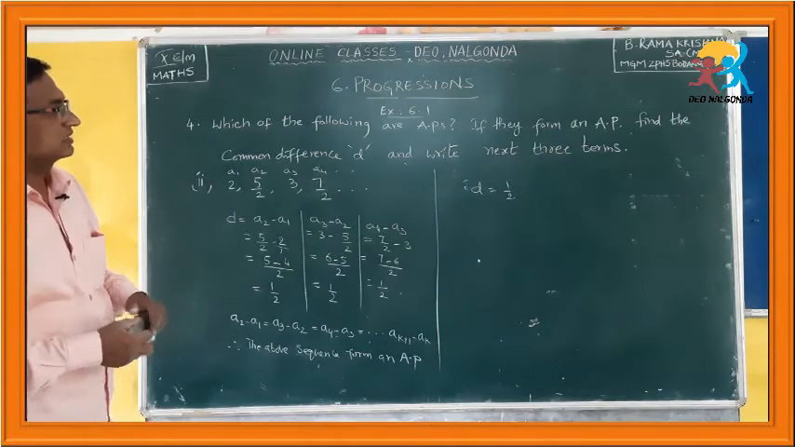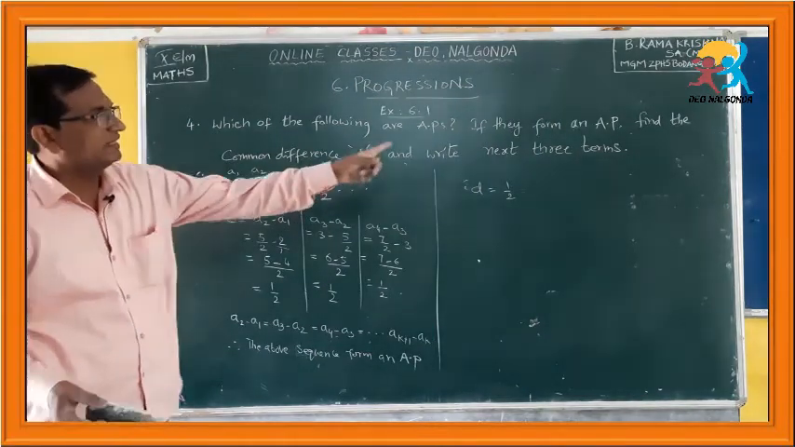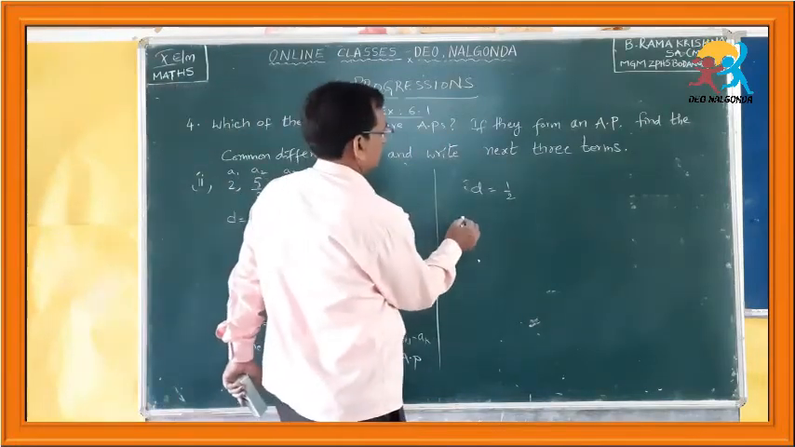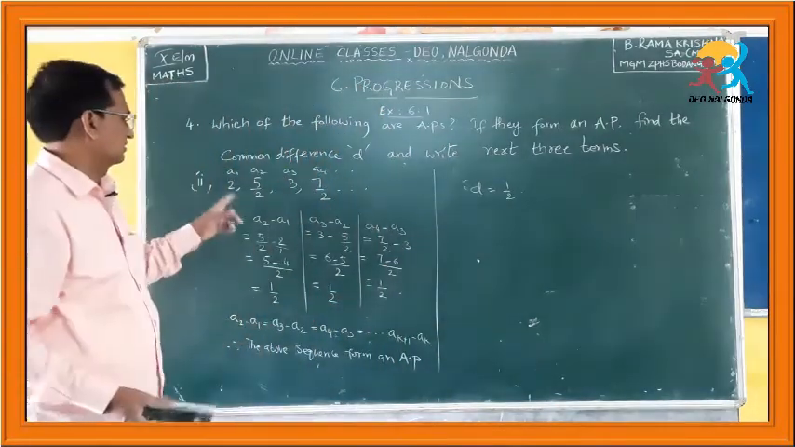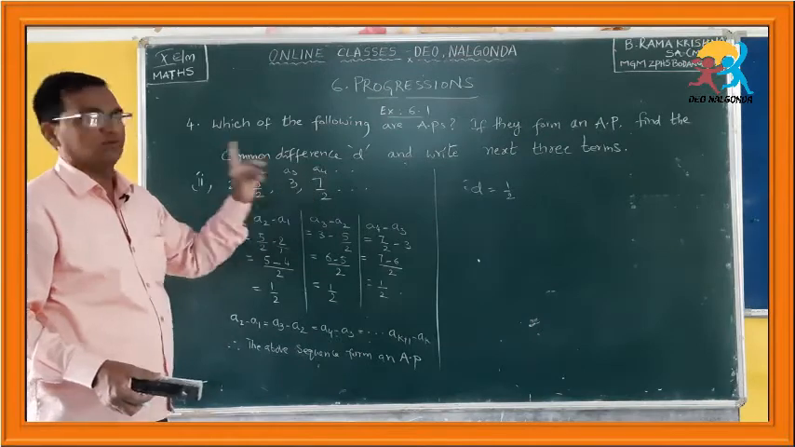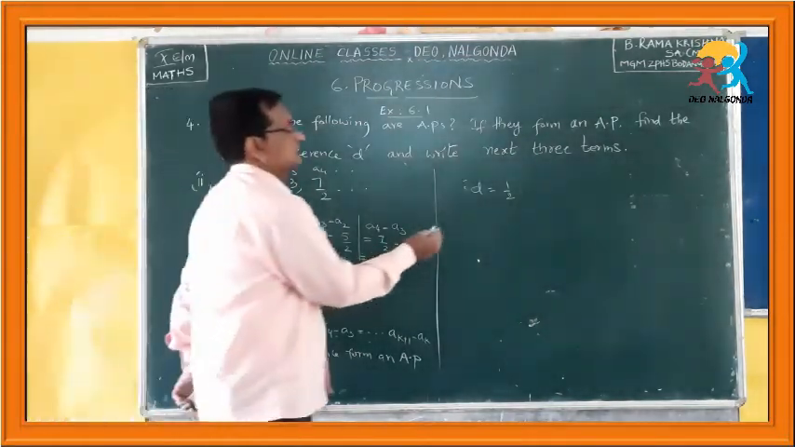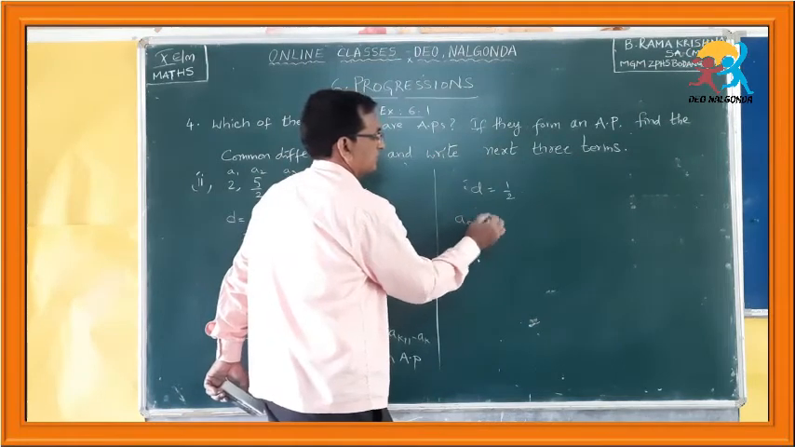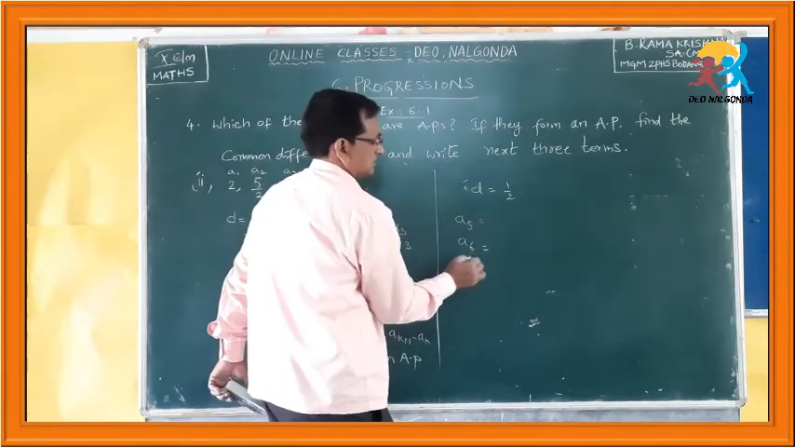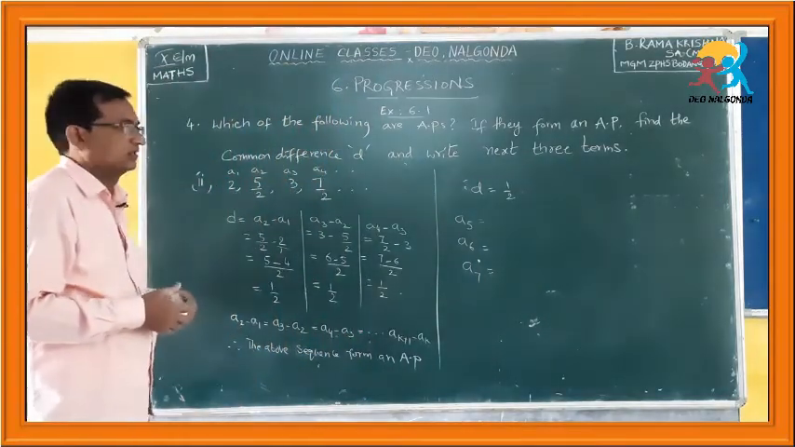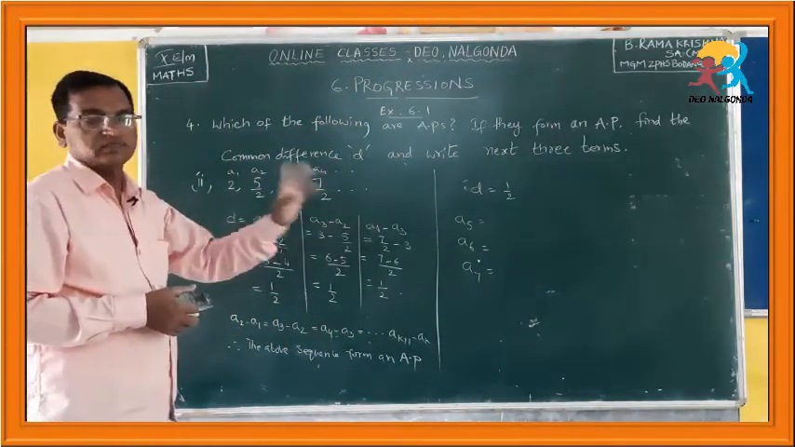Next, what is he asking? Write the next 3 terms. So, how many terms are given here? 1, 2, 3, 4. A4. You have to find the next 3 terms. Means you have to find A sub 5, A sub 6, A sub 7. These 3 terms you have to find: the 5th term, 6th term, 7th term.